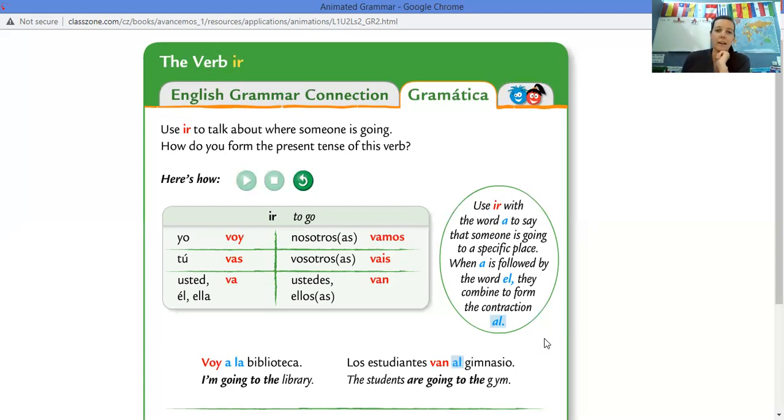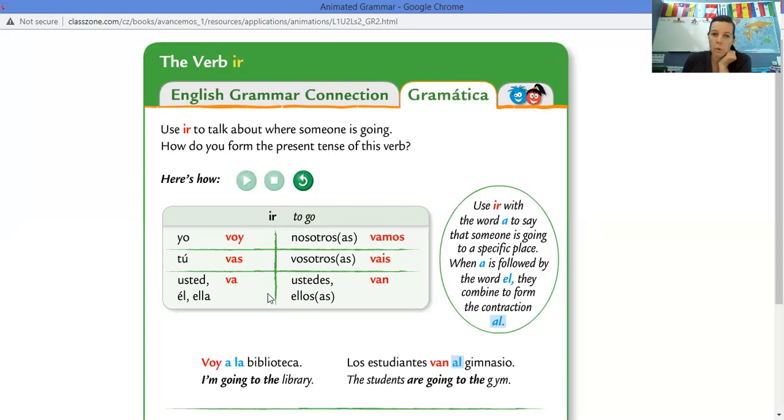So you can see that with the masculine noun here of the gymnasium, los estudiantes van al gimnasio. And here you see it with a feminine noun, the library. The article is la. So again, voy a la biblioteca.